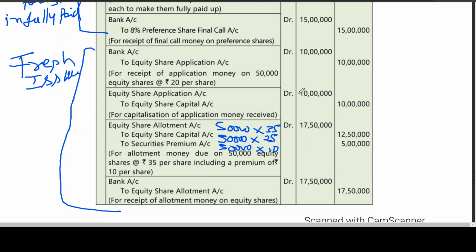Now you can see the fresh issue. What is the amount being transferred to share capital? You can see 10 lakhs.